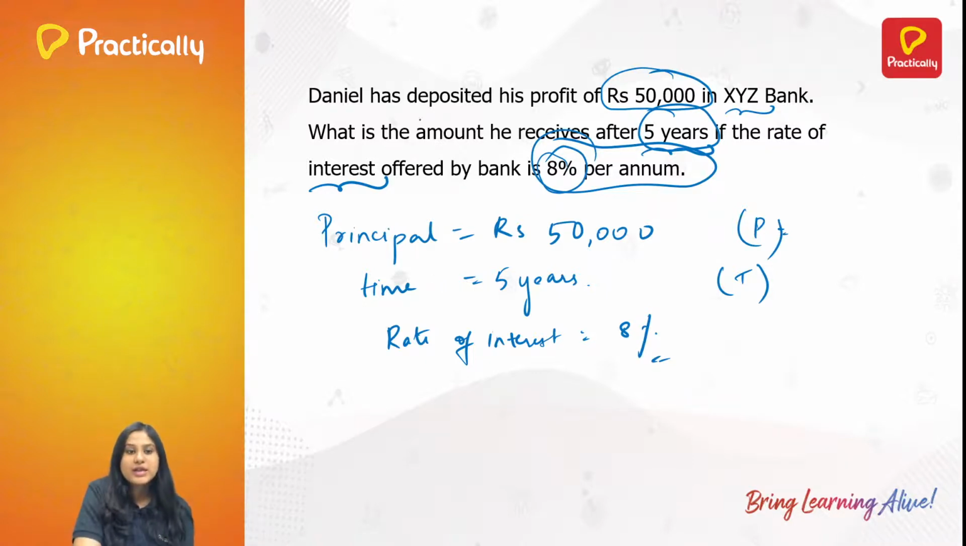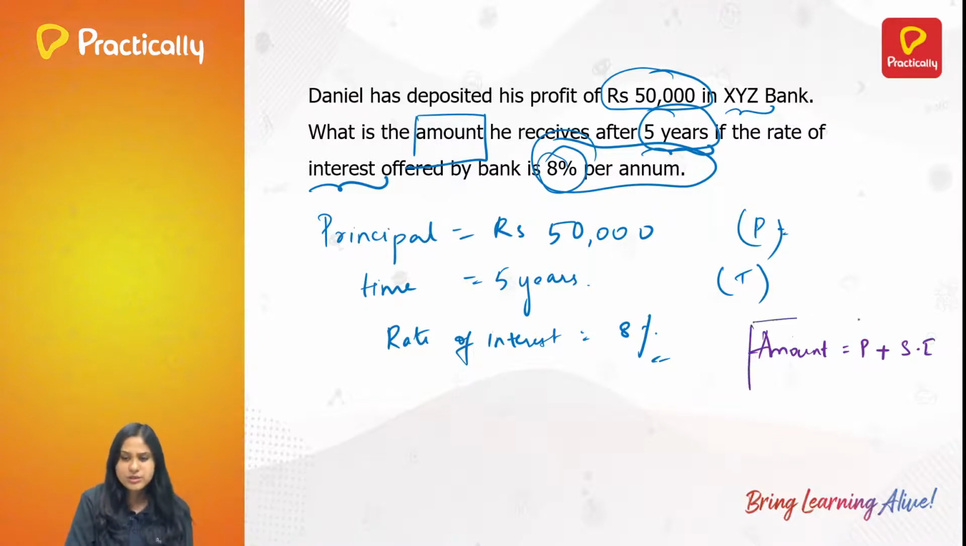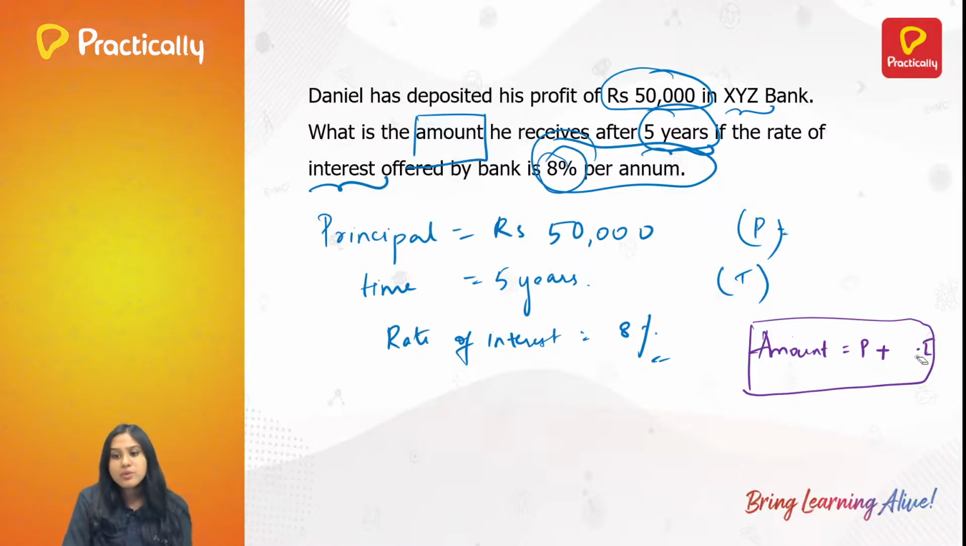Now what do we have to calculate? We have to calculate the amount here. And what is the formula to calculate the amount? Amount is equal to principal plus interest, or simple interest, right? In this case, since we are talking about simple interest, but generally we say that amount is nothing but principal plus interest, right? Now, let us substitute. To find the amount, we first need to calculate what the interest is, right? So interest is equal to PTR by 100.